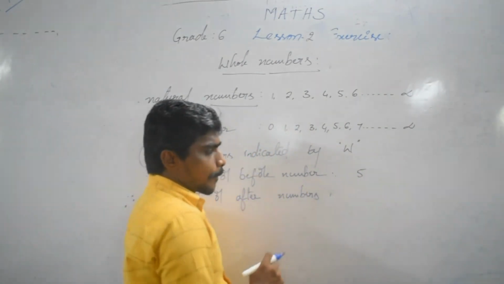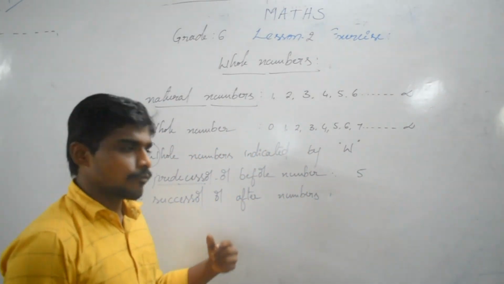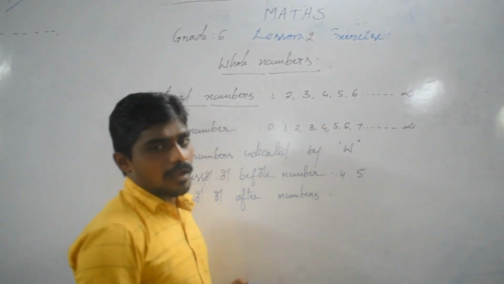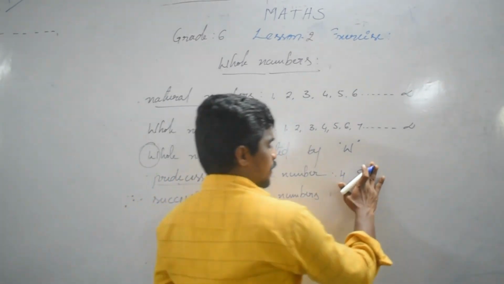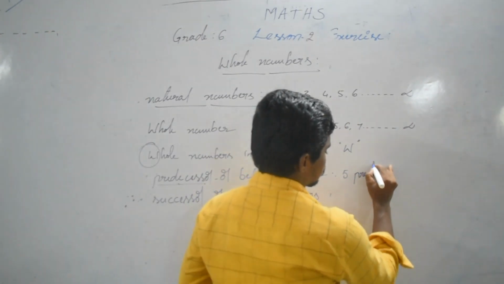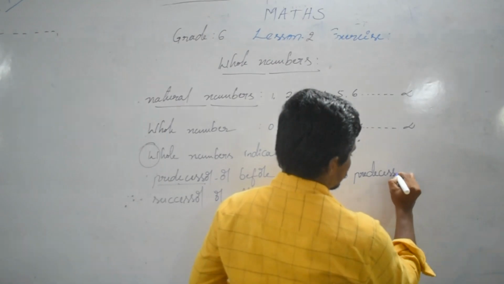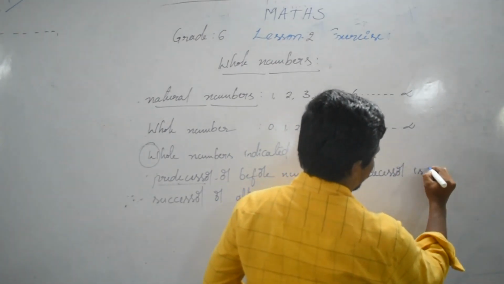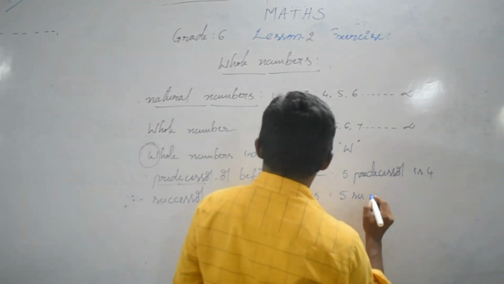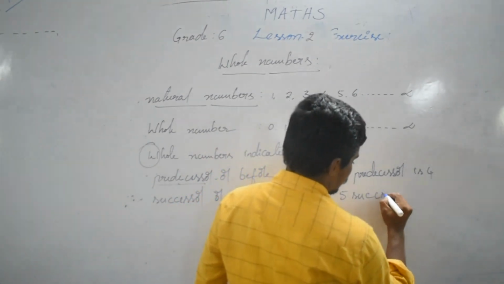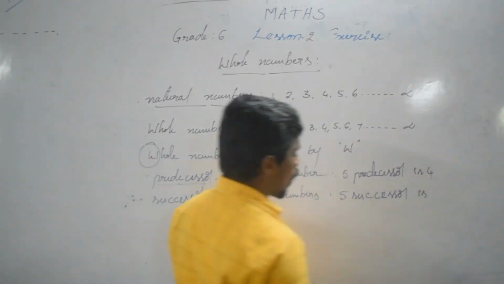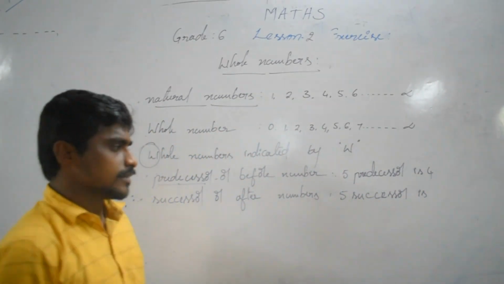Now, 5's predecessor is which number? 4, because 4 is the number before 5. So 5's predecessor is 4. 5's successor is the number after 5, which number? 6.